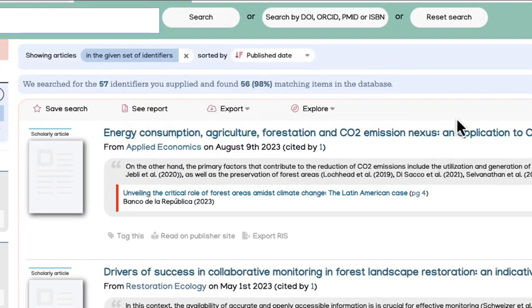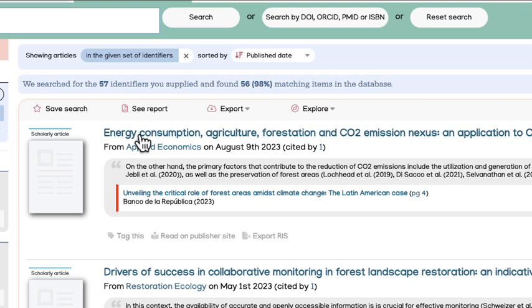So we've got 56 out of 57 of the articles that I've searched for. And what this means is that out of those 57 scholarly articles, 56 of them have been cited in policy. There's one academic article in there somewhere which hasn't been cited in policy yet.